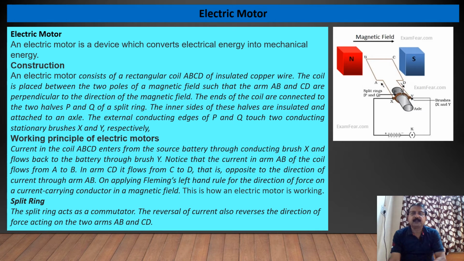On applying Fleming's left-hand rule for the direction of force on a current-carrying conductor in a magnetic field, this is how an electric motor works. So the coil gets rotated in the magnetic field. We have talked about the split ring shown here, and this is for the purpose of commutation, meaning it works as a commutator.